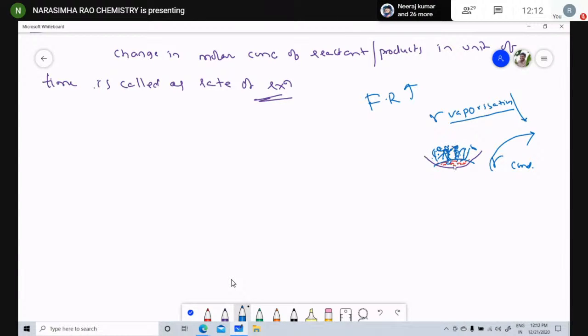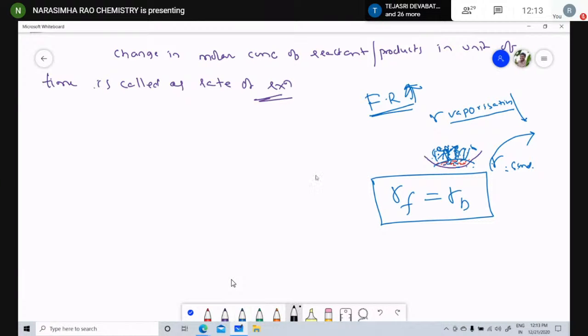Now slowly they associate and form this, that is starting the backward or reverse reaction. In any chemical reaction, initially the forward reaction is greater and the backward reaction is slow. As time goes on, the backward reaction increases and the forward reaction decreases. At a particular state, the rate of forward reaction equals the rate of backward reaction. Such a state is called the equilibrium state. Clear?